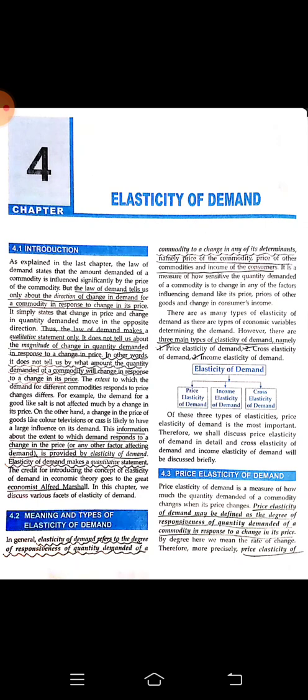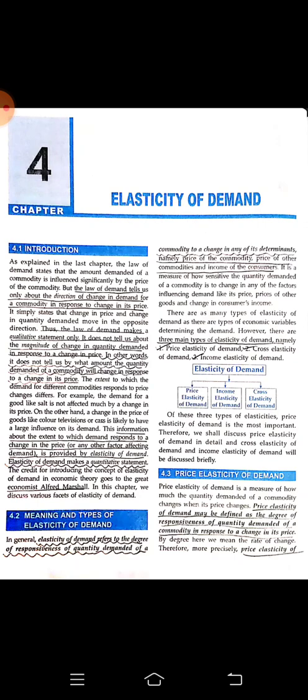The law of demand tells us only about the direction of change in demand for a commodity in response to the change in its price. The law of demand makes a qualitative statement only. It does not tell us about the magnitude of change in quantity demanded in response to the change in price. In other words, the law of demand does not tell us what amount of quantity demanded of a commodity will change in response to the change in its price.